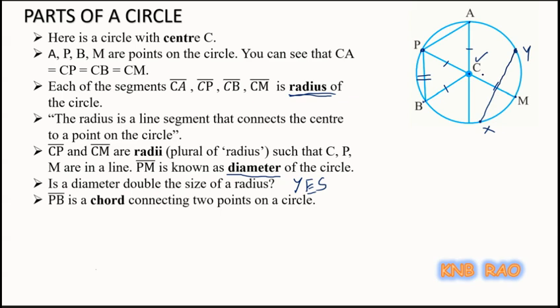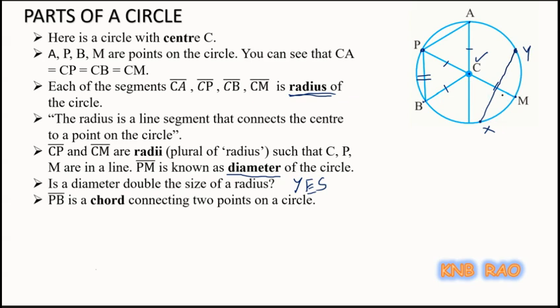So here PB is a chord, XY is a chord. So how do you define chord now? Chord is a line segment joining any 2 points of a circle. Remember children, very important, any 2 points of a circle.